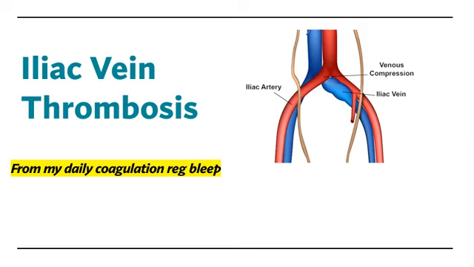So the routine bloods were normal, but because of the worsening abdominal pain, we went for CT abdomen and pelvis directly instead of abdominal X-ray. The CT abdomen and pelvis shows that there is left common iliac vein thrombosis with findings suggestive of bilateral renal infarcts.